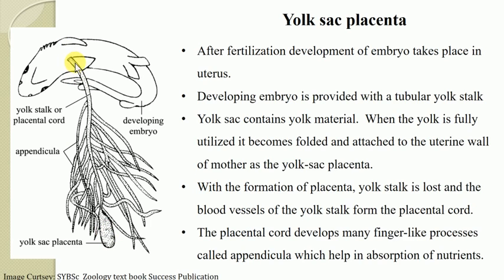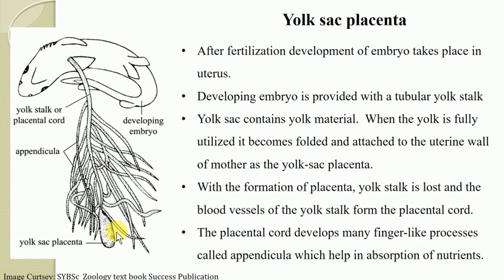So first of all, the intestine is directly connected with the yolk sac containing yolk, and in the initial days, whatever yolk is present in the sac is responsible for providing nourishment to the developing embryo. But once the yolk is exhausted, the yolk sac becomes folded and is attached to the inner wall of the uterus, and it is converted into a structure we call a placenta.